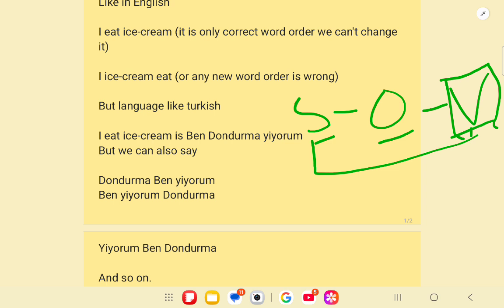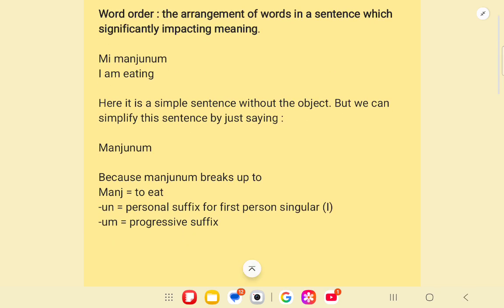Now let us look at some Bonumuk sentences. A Bonumuk example: "Me manjunum" means "I am eating." This sentence does not have any object.